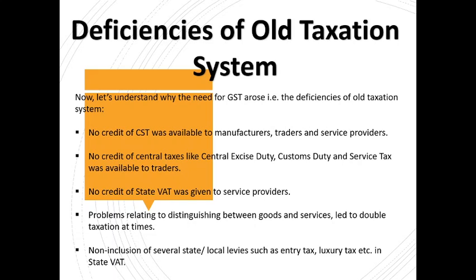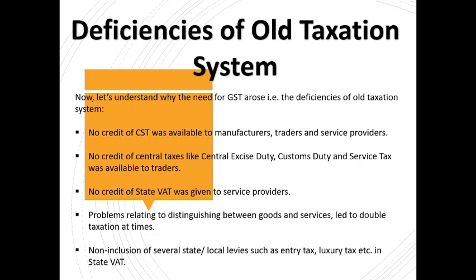Now let's understand about deficiencies of the old taxation system, because obviously there must have been some deficiencies, some lacunae due to which the need for GST arose. If the system would have been perfect, nobody would have used that much of mind and so much of hard work and toil in overhauling a perfect system. Nobody does that, right? So there were some deficiencies, some lacunae, which are as follows.